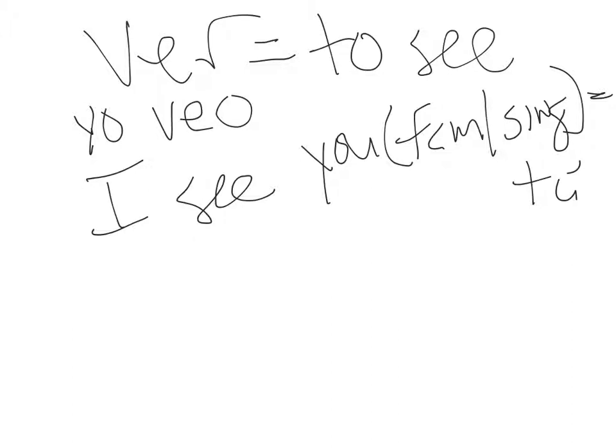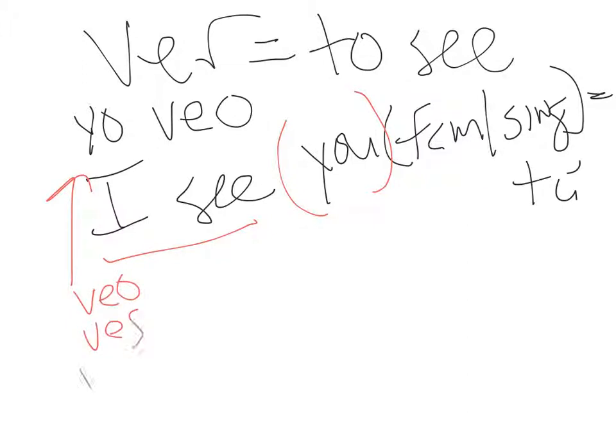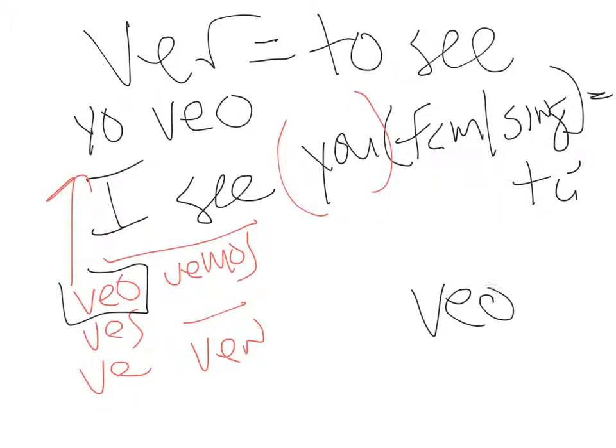First of all, let's ignore this. Come back to that. First of all, conjugate the verb. What's the yo form of ver? Well, let's conjugate it. Veo, ves, ve, vemos, ven. You have to know all these verbs in the present del indicativo, and there's the yo form. Veo. Now, do you remember our object pronouns? I see you. We'd have an object pronoun, me, te. It's direct object, lo, la, nos, los, las, because it's not to whom or for whom, it's just what or whom, but more on that later.